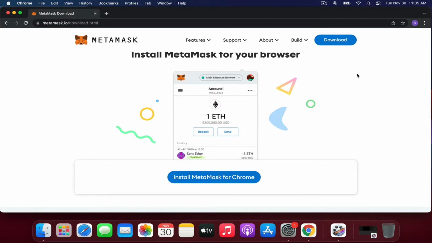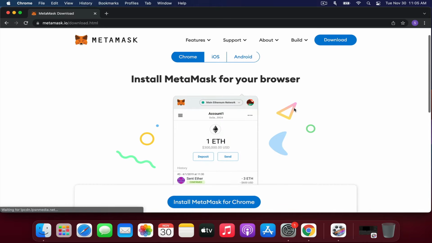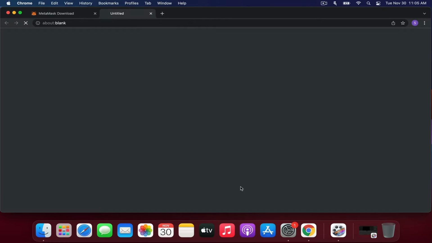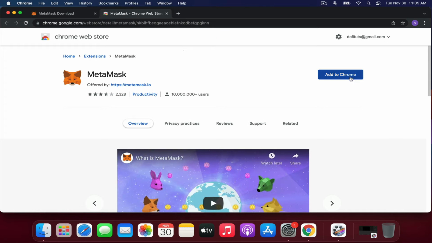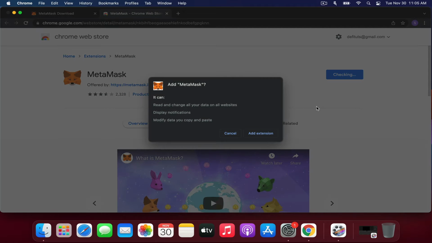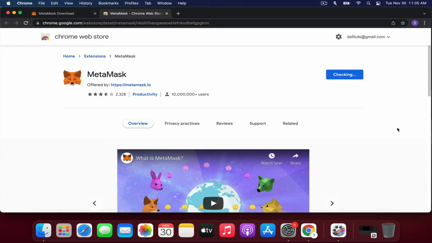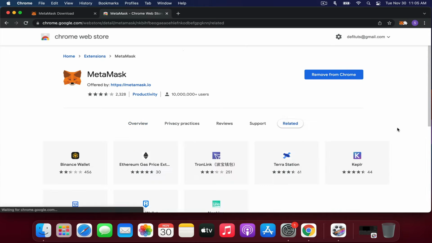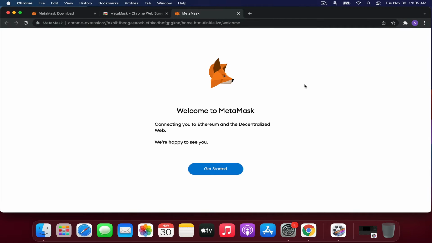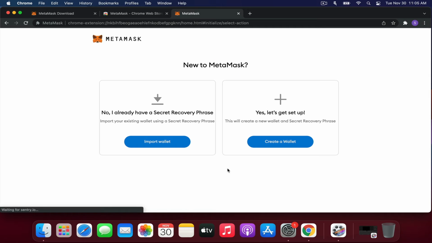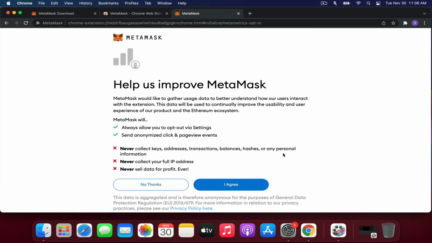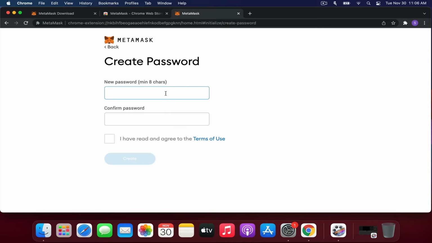So first, we'll download Metamask and install it. Add it to Chrome, add extension, and get started. We'll set up a new wallet and select the password. This password is for logging into Metamask on this browser.